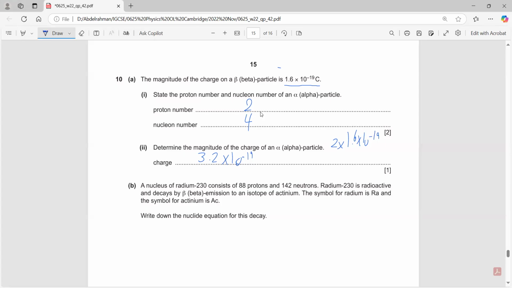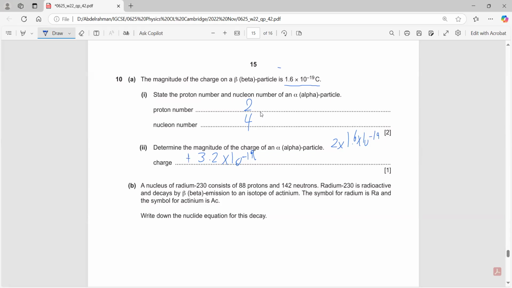Some people might ask, would the charge be 3.2 times 10 to the positive 19? No. Positive 19 or negative 19 in the power does not affect whether the charge is positive or negative. This is the magnitude, meaning you have 19 zeros after the decimal point.